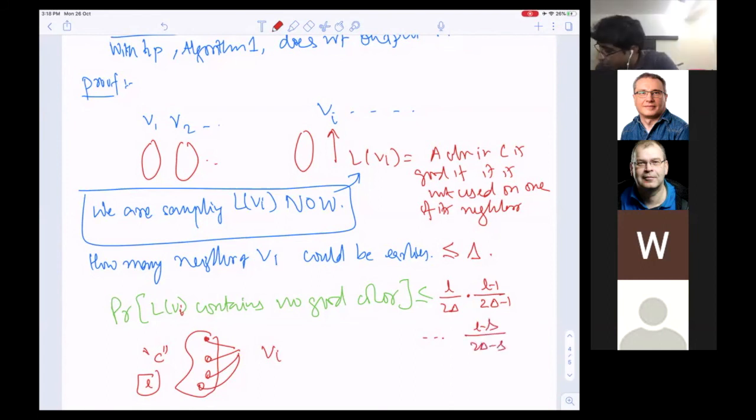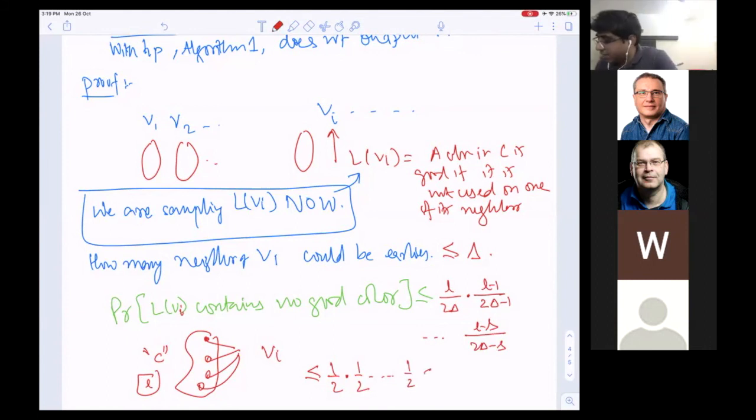But now this is less than or equal to, what is L upper bounded by? Delta, right? So this is half. L minus 1 over 2 delta minus 1 is also upper bounded by half. Why? Because the bad count has decreased by 1, and in the denominator 2 delta minus 1, this is less than half. But definitely what I can say is that this probability is upper bounded by 1 over 2.